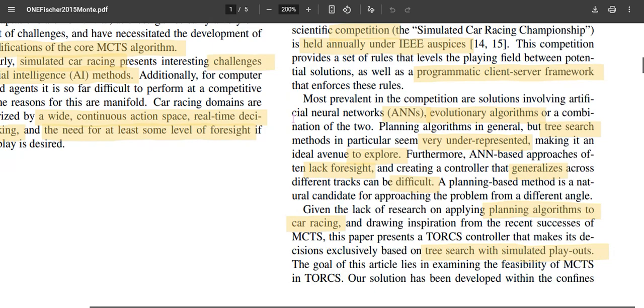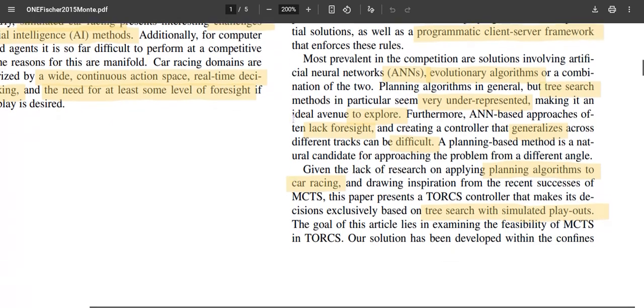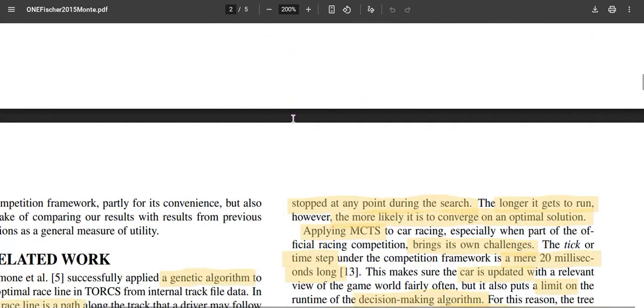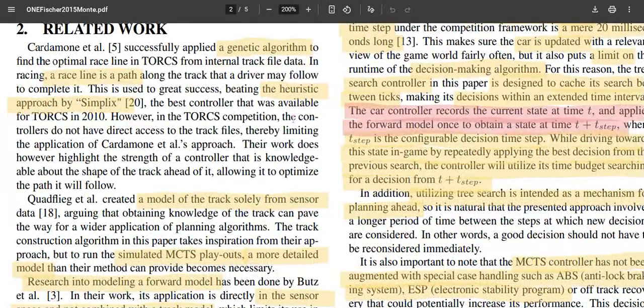Different types of algorithms have been tried out for car racing. Most of them are based on ANNs, artificial neural networks, and evolutionary algorithms, and some of them are handcrafted, human-oriented fuzzy logic. As for related work, there is not much related to MCTS, but some algorithms based on genetic methods have been generated, particularly to identify the best line or best path along the track, so that we can accelerate as much as possible.